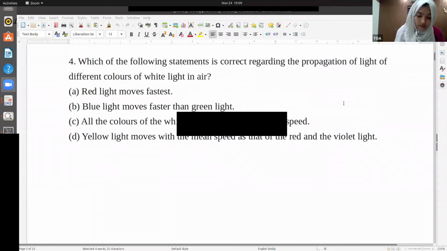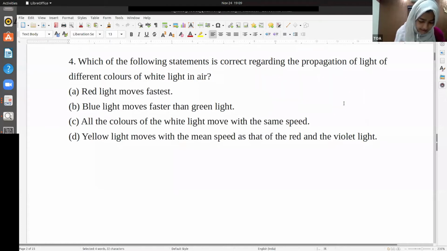Any of you, send your answers in the chat. I want to know about it. How many of you can answer this? Which is the answer for this question? Red light moves fastest. Okay. People are telling A is the answer. C is the answer. A is the answer. C. Okay, fine. Actually, C is the answer. This is a very confusing question.